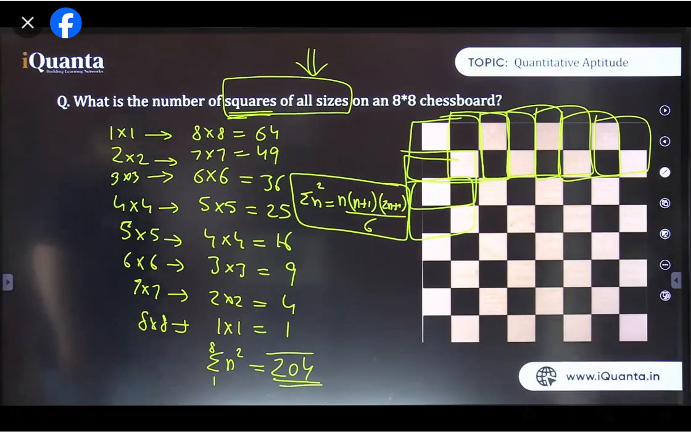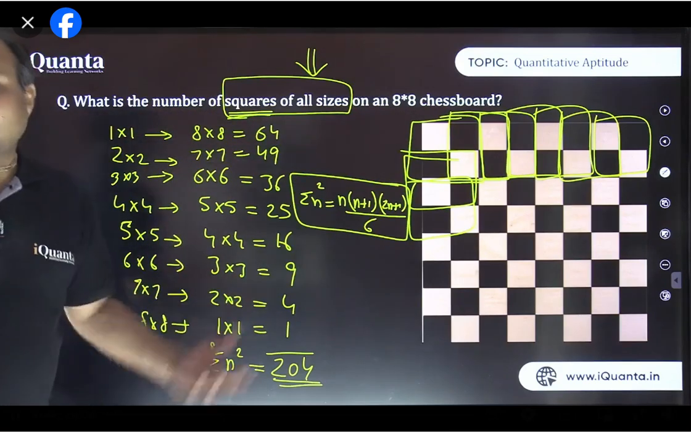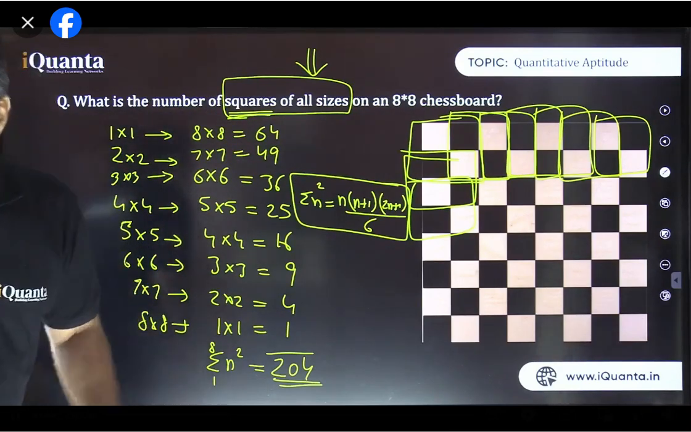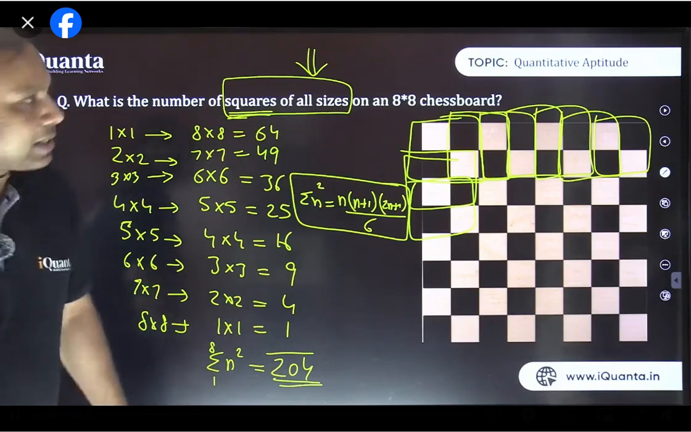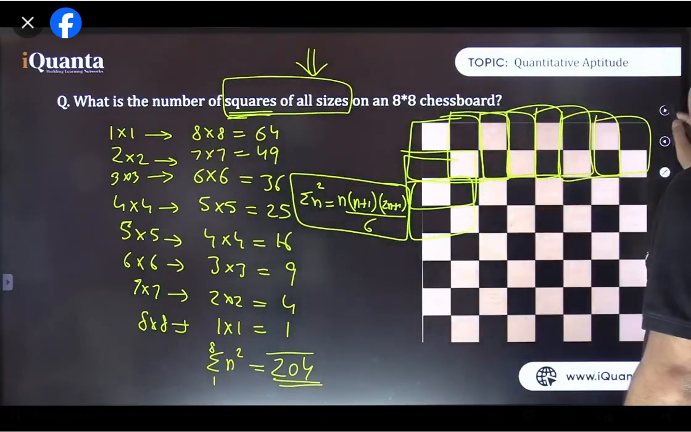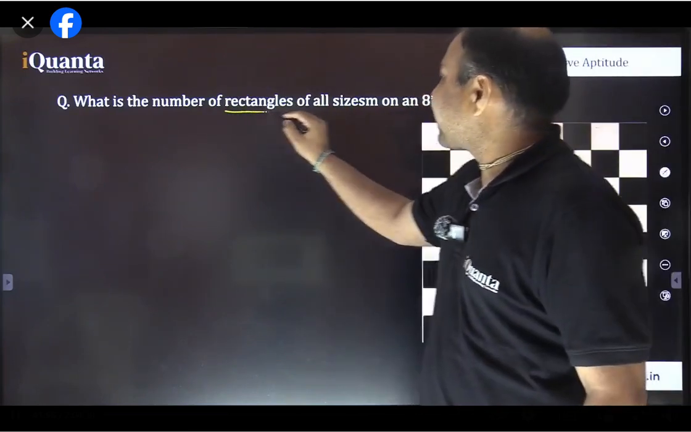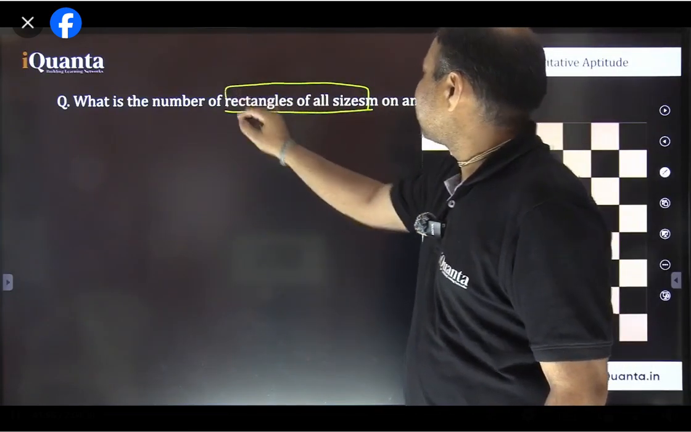Okay, let's move further. So this was to count squares. Then we are to count rectangles as well. This is clear to everyone now? All right, let's move further. Same grid. Now this time our target is to find rectangles of all sizes.